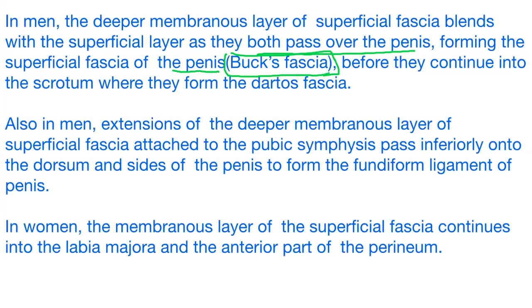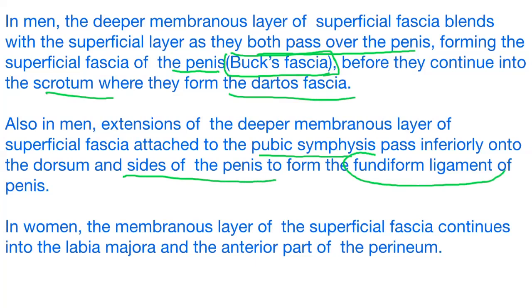Before they continue into the scrotum, where they form the dartos fascia, okay? Also in men, extensions of the deeper membranous layer of the superficial fascia attached to the pubic symphysis pass inferiorly onto the dorsum and sides of the penis to form the fundiform ligament of the penis, right?